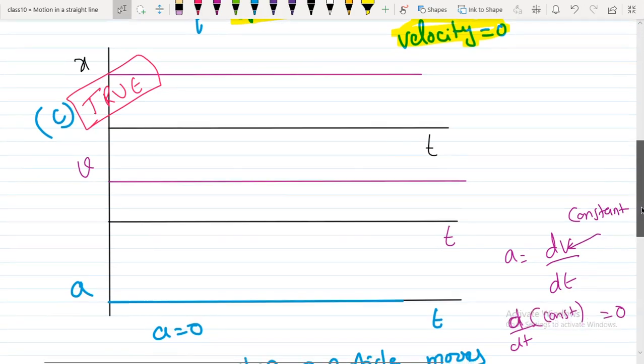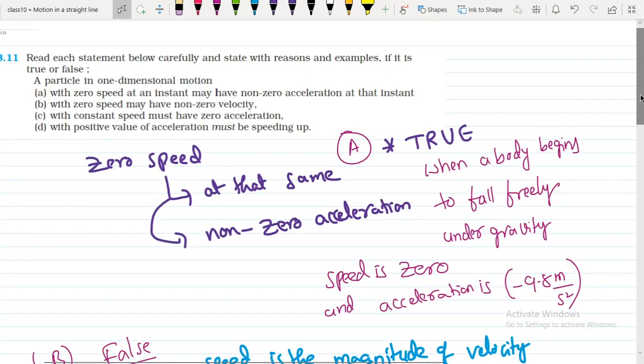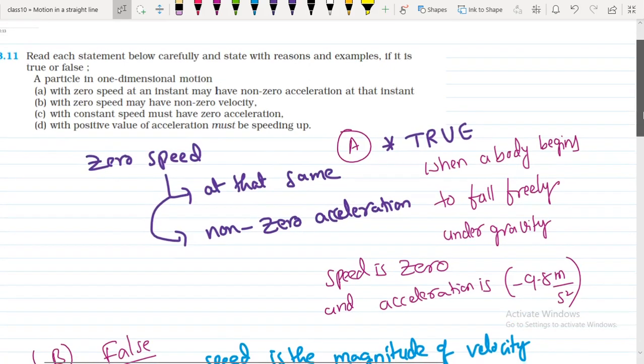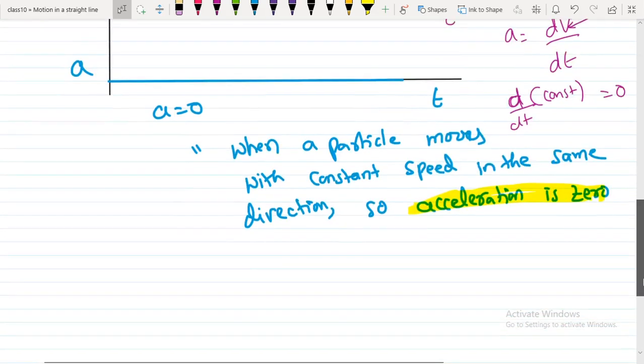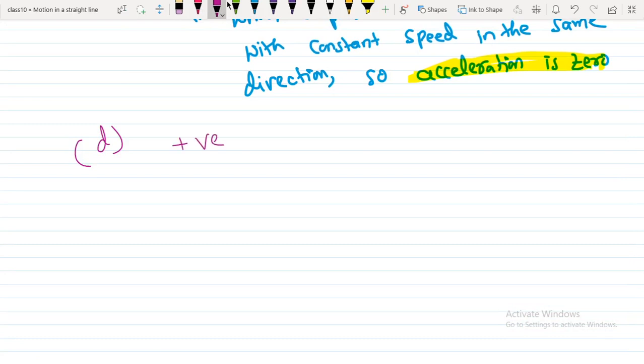Let's see the fourth statement. The fourth statement says that with positive acceleration the particle must be speeding up. It is telling must be speeding up. So if it says must, we can say that is false. Positive acceleration must be speeding up.